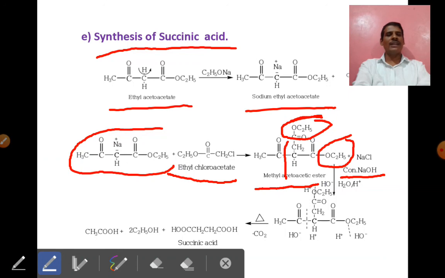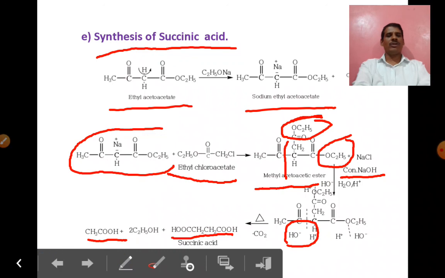Across this bond, addition of a water molecule also takes place, and there is formation of acetic acid, ethanol, and succinic acid. This is the dicarboxylic acid, succinic acid. In this way, a dicarboxylic acid is also prepared using ethyl acetoacetate.